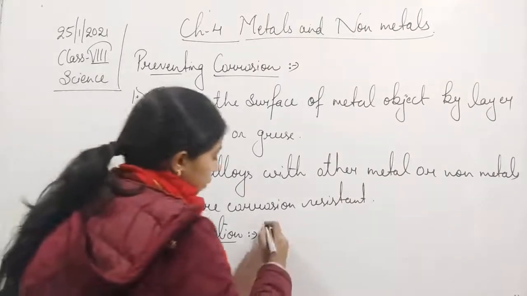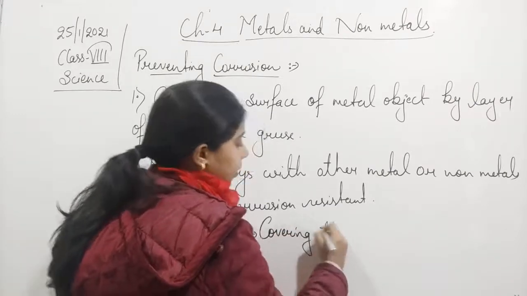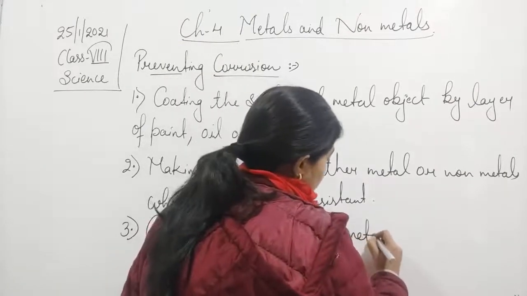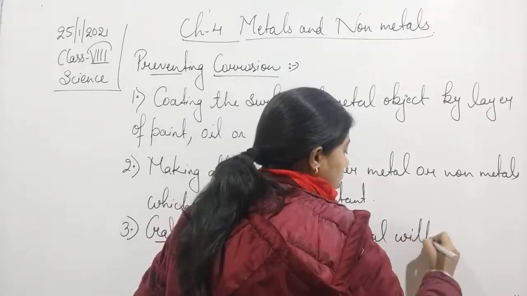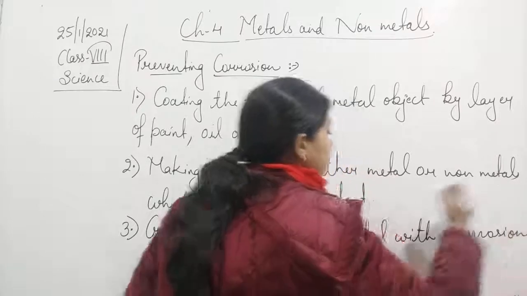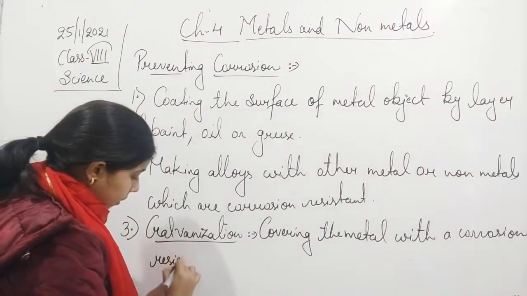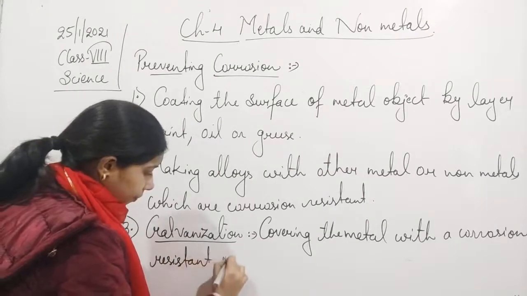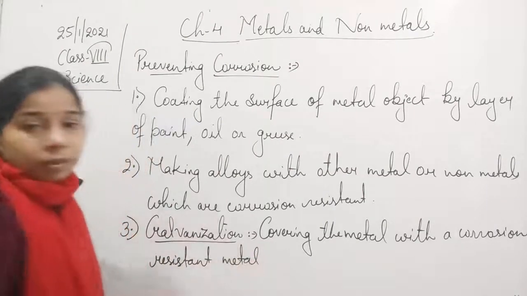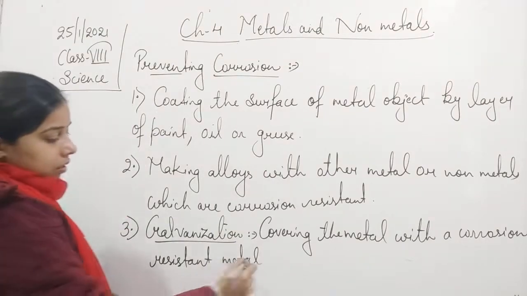We can write it: covering the metal with a corrosion resistant metal is called galvanization.